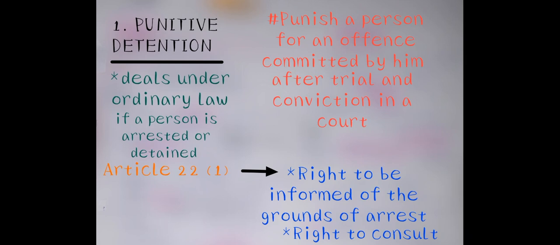First one is punitive detention. Punitive detention means to punish a person for an offense committed by him after trial and after conviction in a court. The person who has committed an offense will be detained, arrested and punished after trial and conviction in a court for his offense. This is punitive detention.